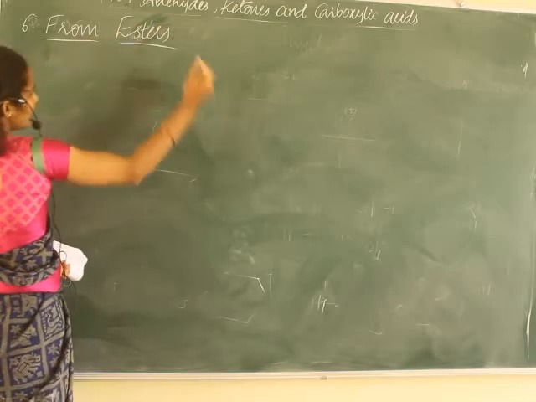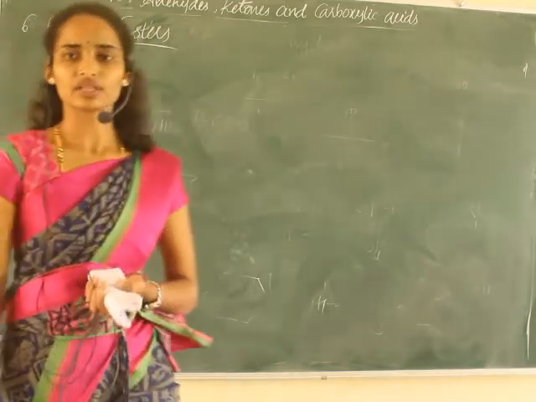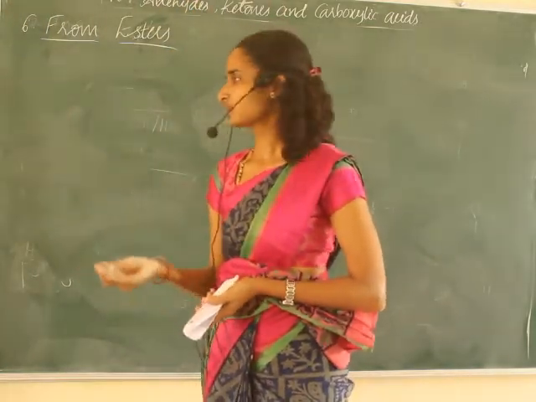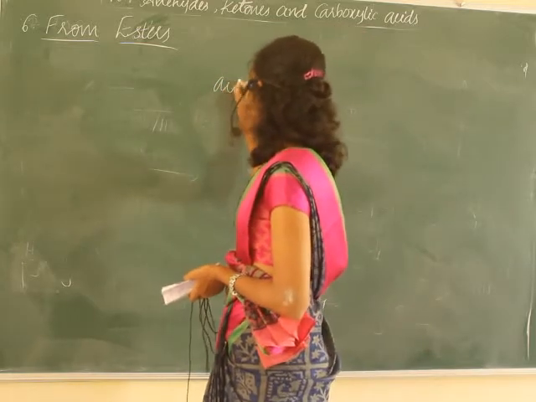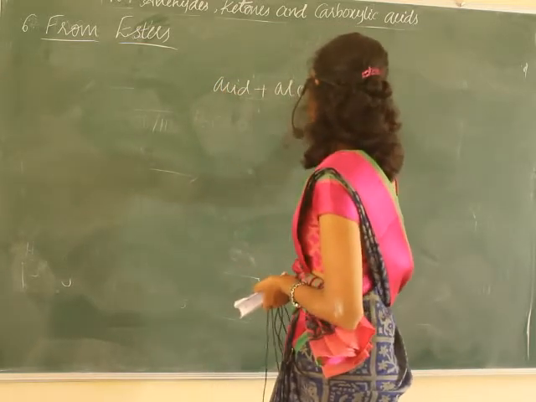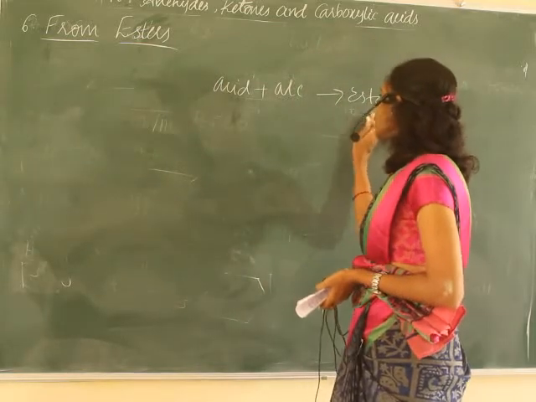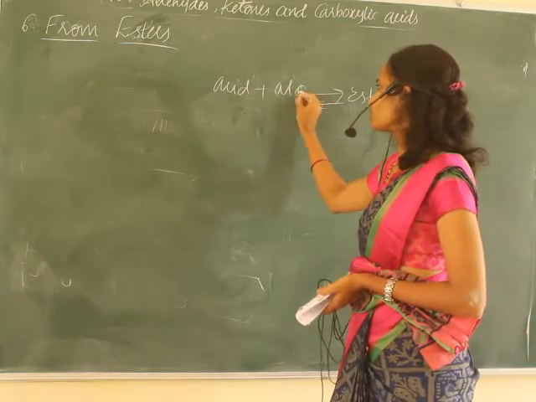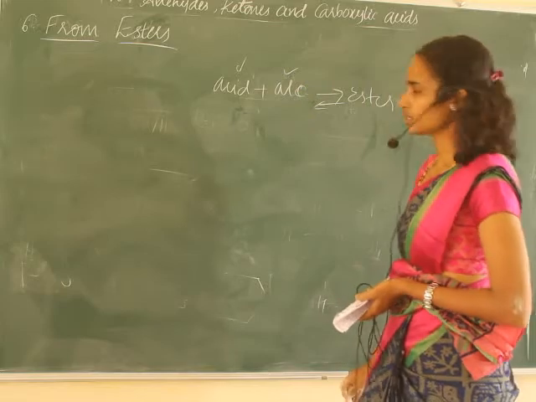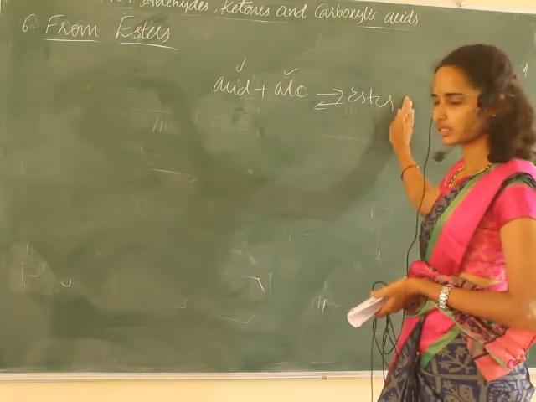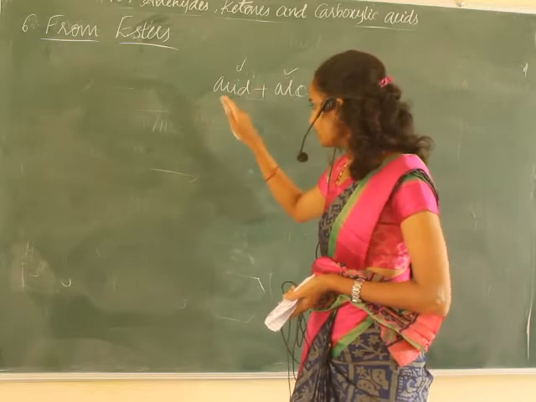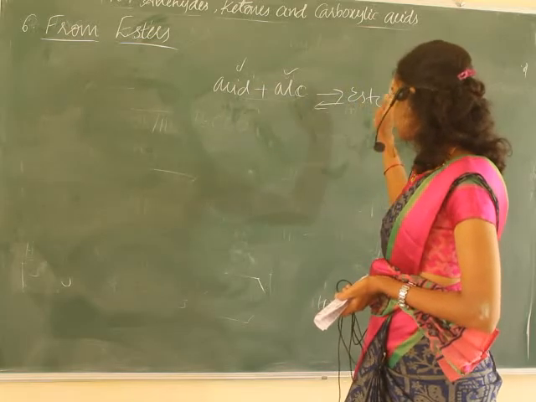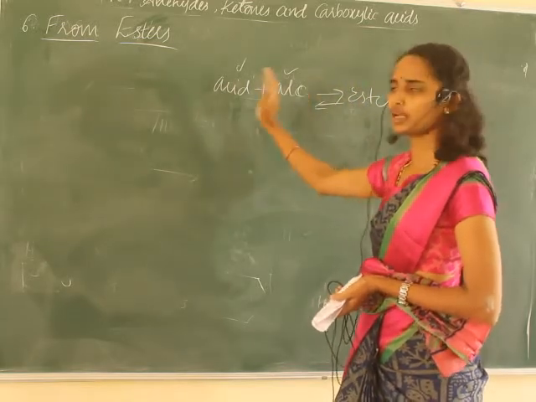In many classes I have mentioned the reactions of esters. As I said, acid plus alcohol always gives an ester, right? This is a reversible reaction. If we hydrolyze an ester, it results in the formation of alcohol and acid. This reaction you must always remember. Esterification has acid and alcohol giving ester, and hydrolysis of ester gives alcohol and acid.